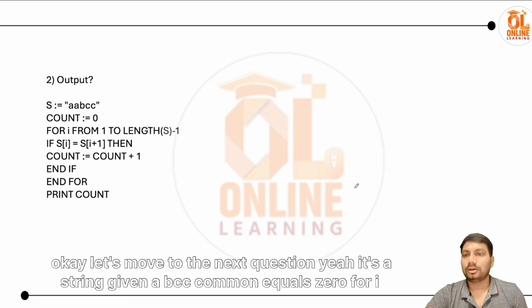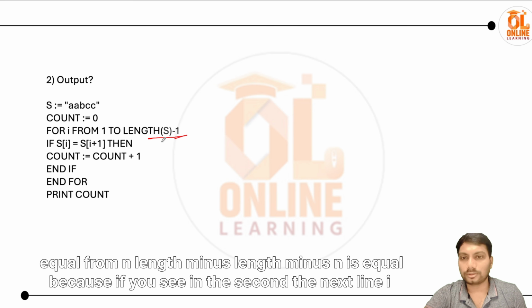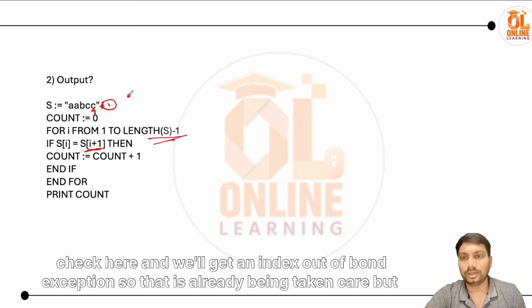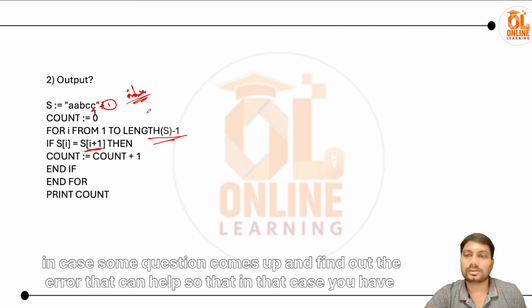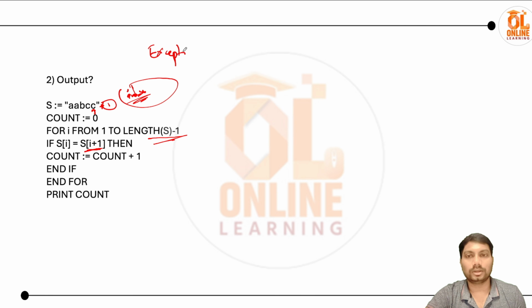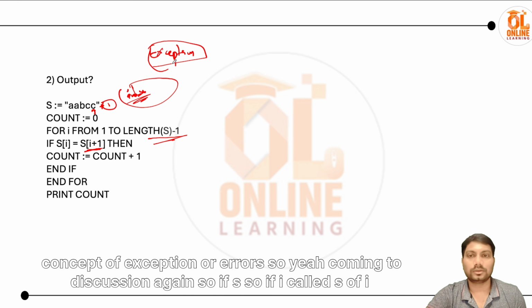Yeah, it's a string given, a b c c, count equals 0, for i from 0 to n length minus 1. Length minus 1 is given because in the next line, i plus 1 is used. If that were not given, this would go out of range and we'd get an index out of bound exception. That is already taken care of, but in case some question asks you to find the error, you have to identify what kind of exception can be raised. You can only figure that out if you know the concept of exceptions or errors.